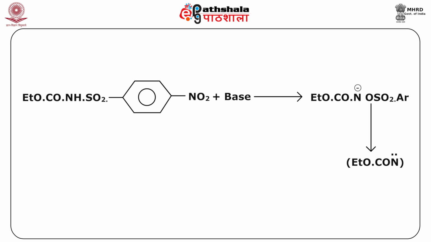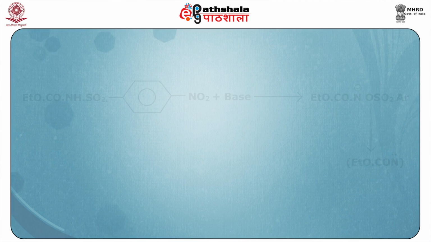Another example is alpha elimination, and this method is not general and is of very limited application, where you can see this particular compound is treated with base, and here we are doing the removal of H and this OSO2Ar group, and we get this particular nitrene.